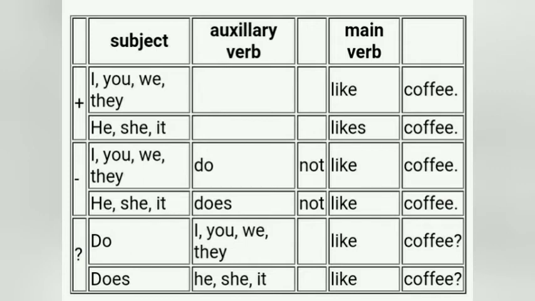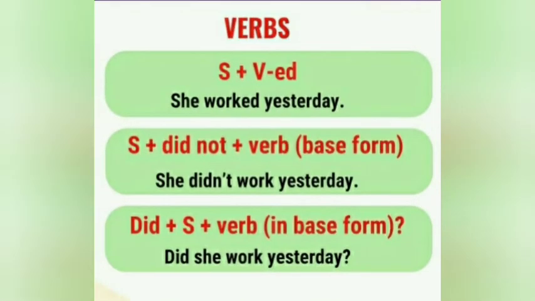He, she, it are subjects which are singular, and the auxiliary verb does is used, does not, and the main verb in its base form. In an interrogative sentence, do is used with I, you, we, they, and then the main verb without s and es, and with does, he, she, it, and the root verb is used.